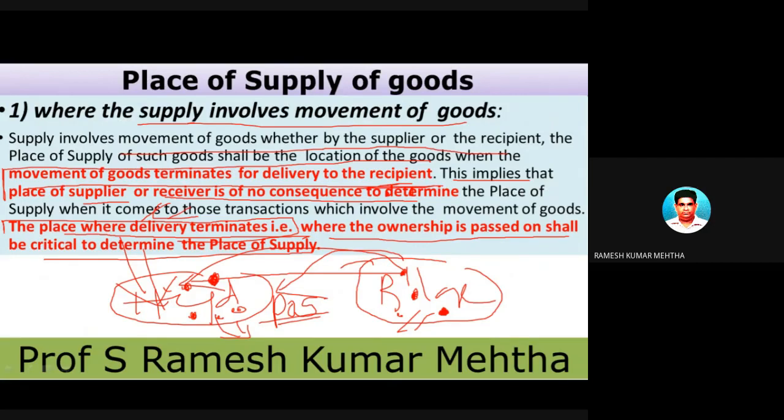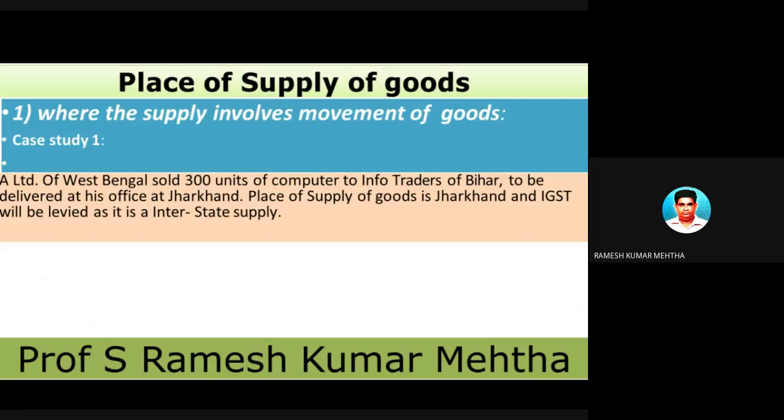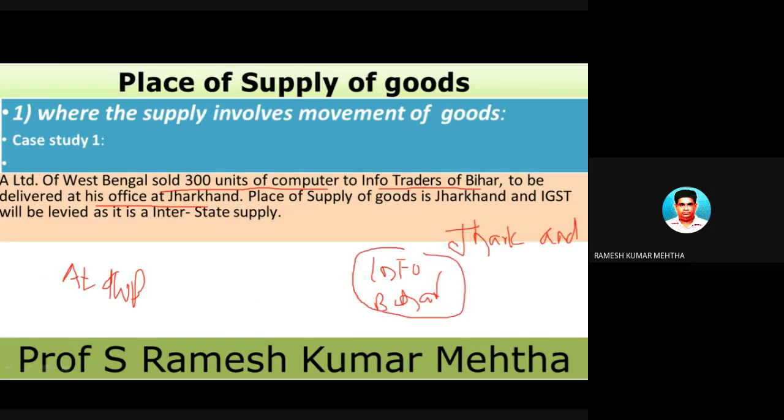Let's take a small example of the first situation, because you can be asked in your examination some numerical or MCQ examples like this. A Limited of West Bengal is selling 300 units of computers to Info Traders of Bihar, to be delivered at an office in Jharkhand. I told you it doesn't make any difference where the seller or the buyer is, but where the goods have started and where they have terminated is very important.